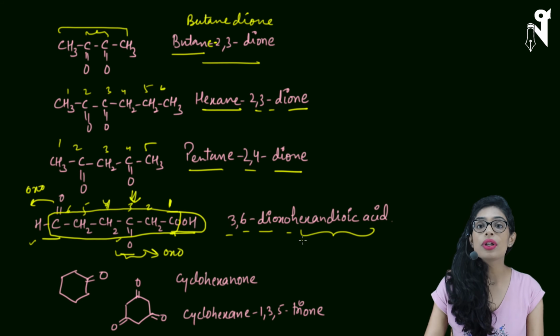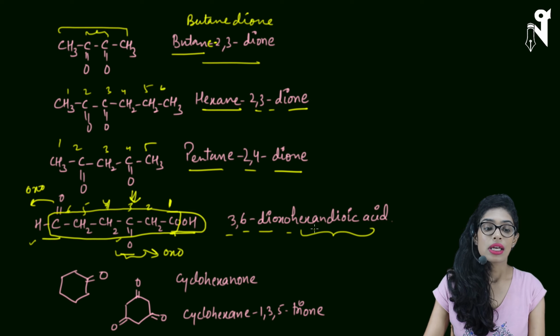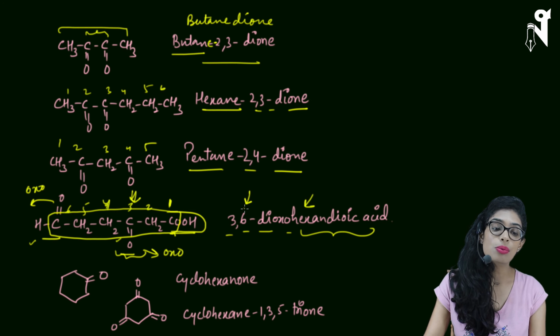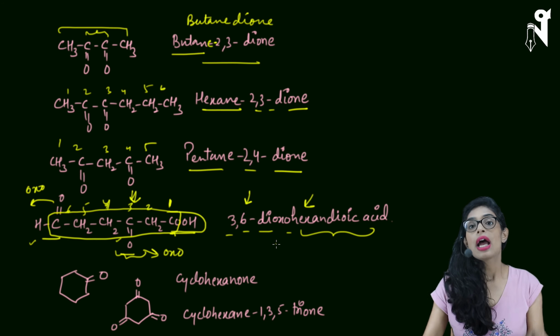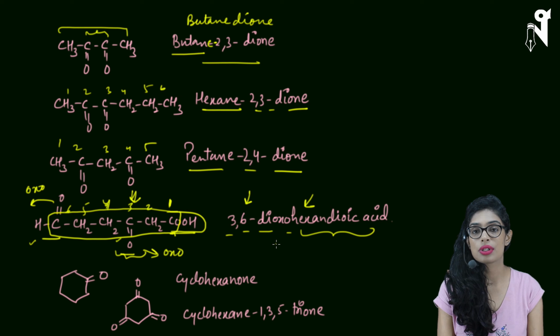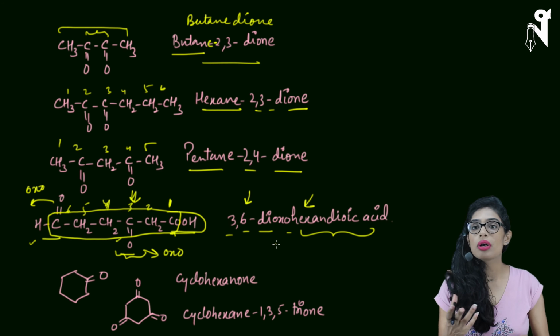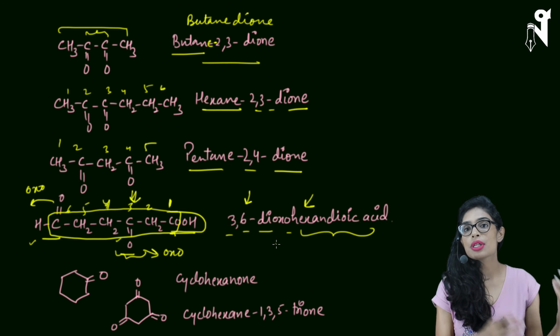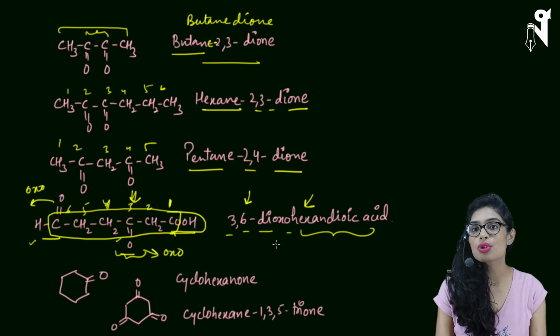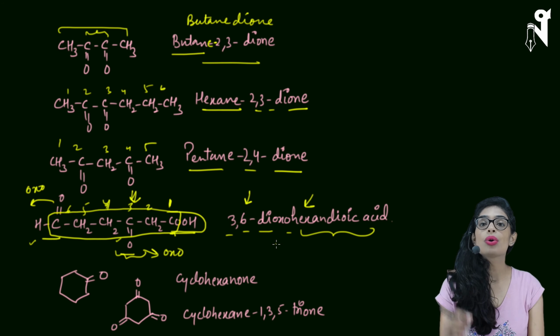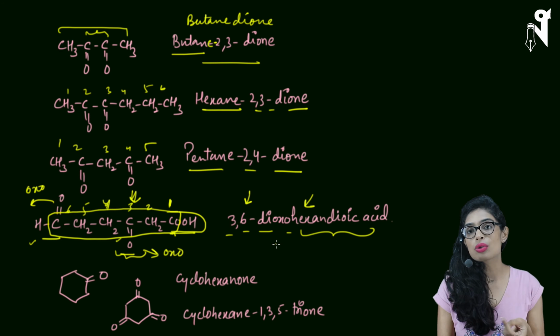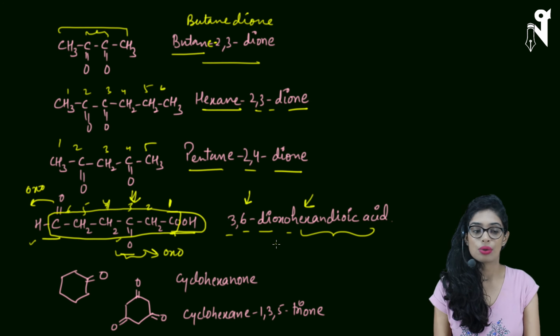for ketone. How will you distinguish between these two oxos? The chain is made up of 6 carbons and on the 6th position there is one oxo. That means the terminal oxo is nothing else but aldehyde and the non-terminal oxo is ketone. This is something which you have to understand and keep in your mind with a bit of common sense. There is nothing special about it, nothing to mug up. Aldehydes are terminating groups, hence they will always be in the last or first position, whereas ketones are non-terminating groups and hence will be in the middle of the chain somewhere. That's how you will figure out the difference between two different oxos, one for aldehyde and one for ketone.